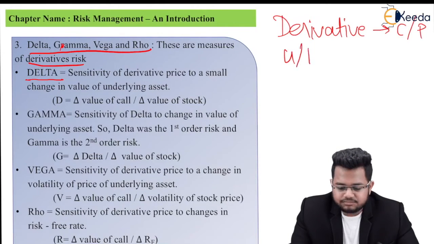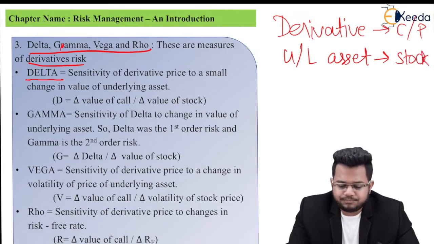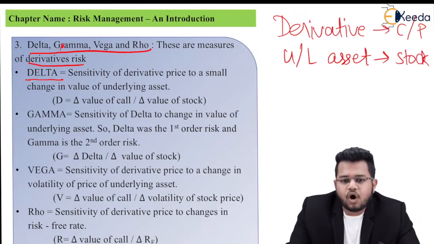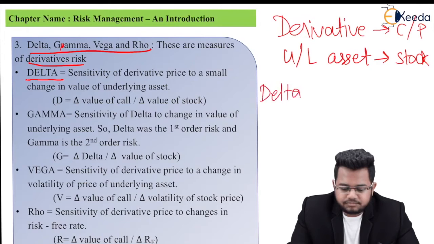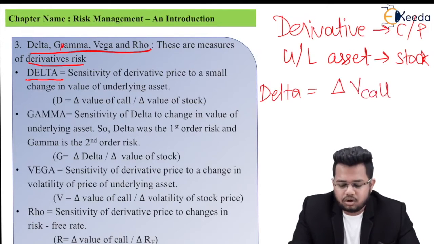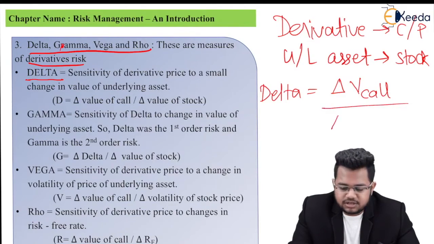Underlying asset means we can say a stock, any equity stock. Now if I want to form a formula, by delta I mean change in value of a derivative, or I can say call, divided by change in value of a stock.